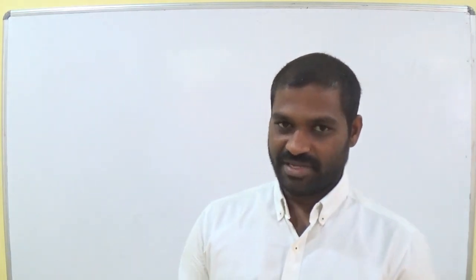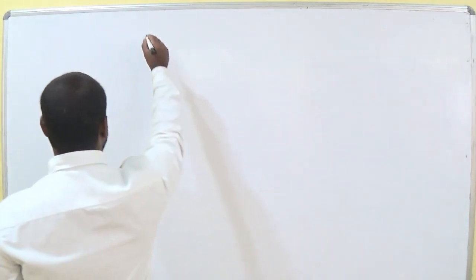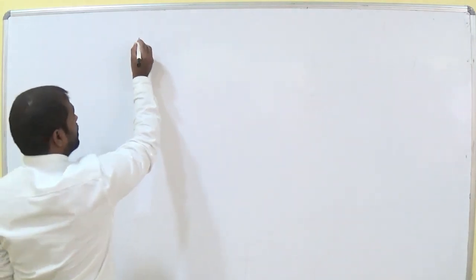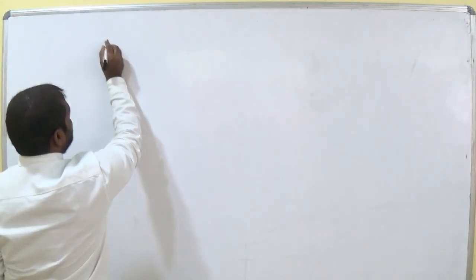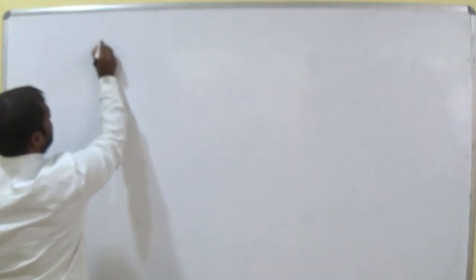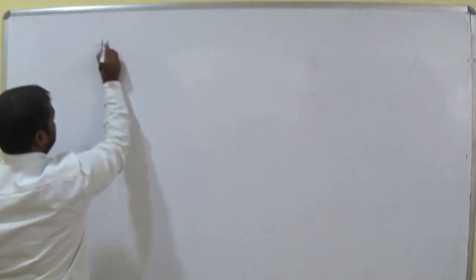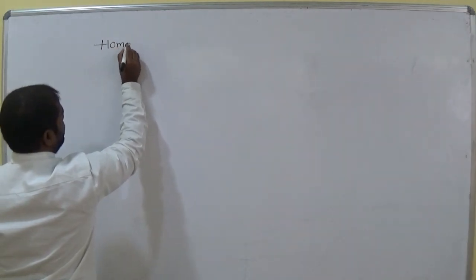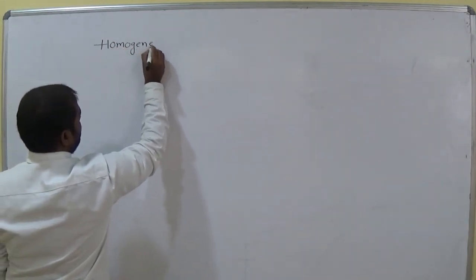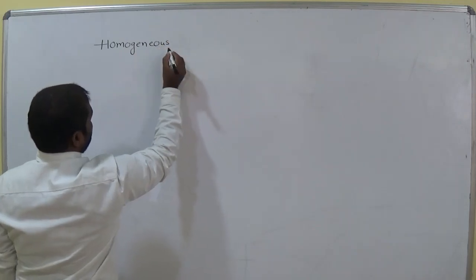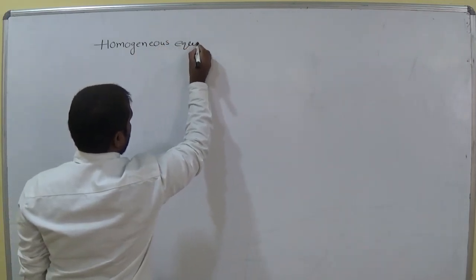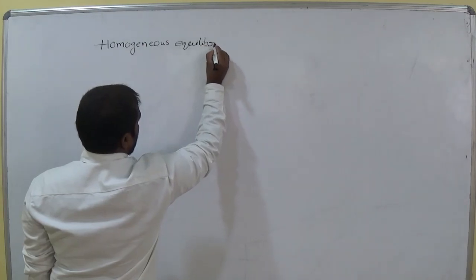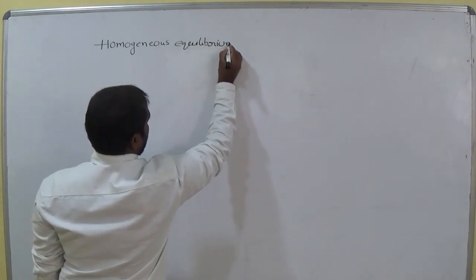Today we are going to discuss types of equilibrium. In that, homogeneous equilibrium.